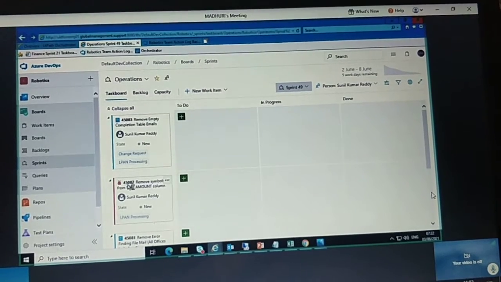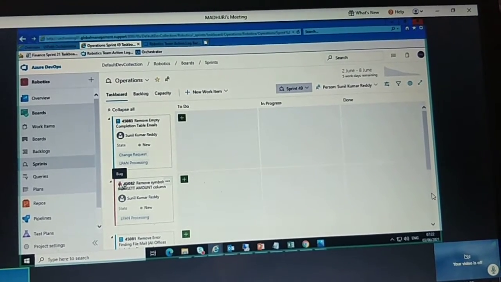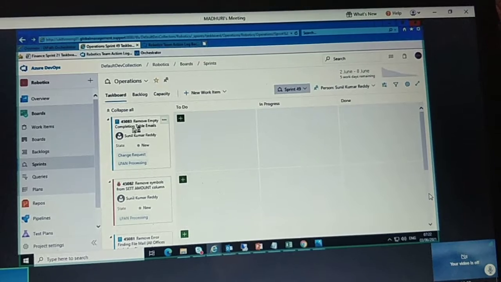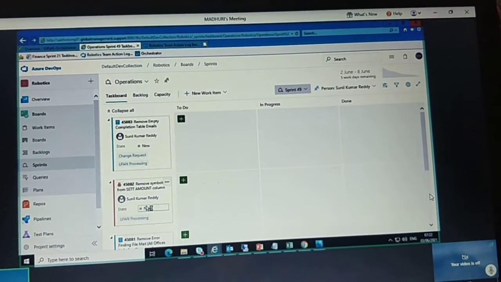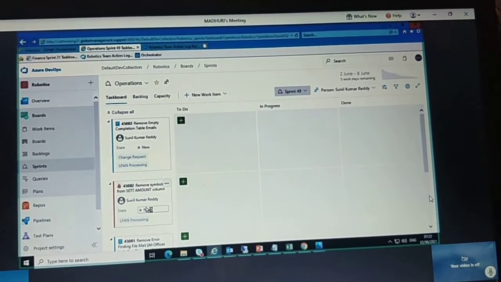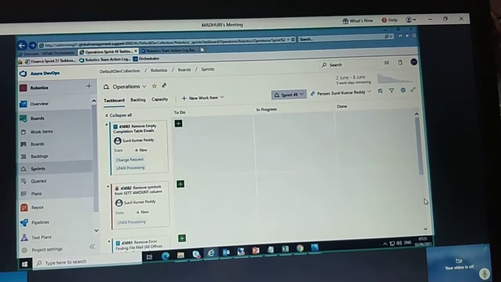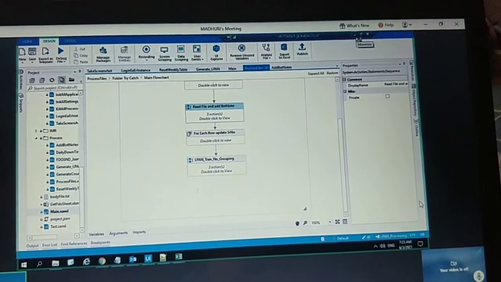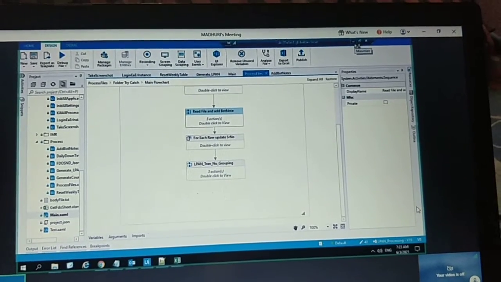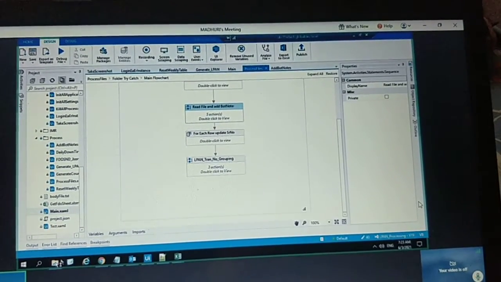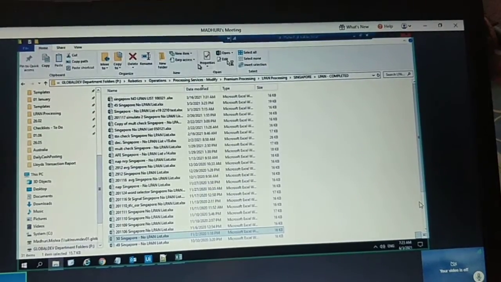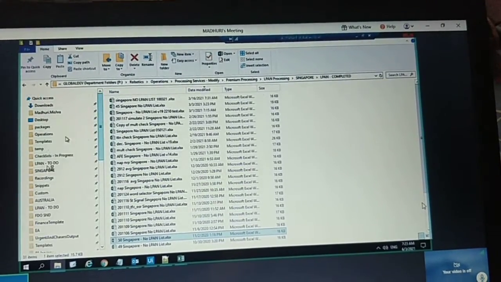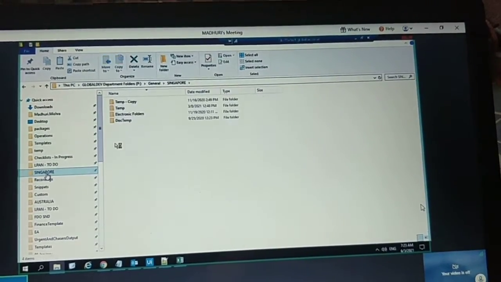And this is a bug, 45083. That's why this is in red color, and all other things are new tasks. So just take your copy from the TFS and I will send you a no helpline list for your testing. Just put that in the Singapore folder because we have only the Singapore instance.